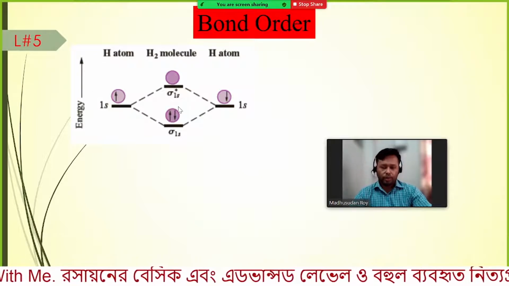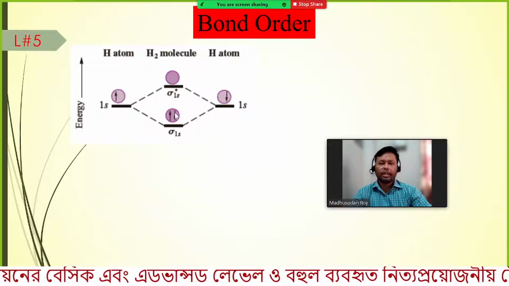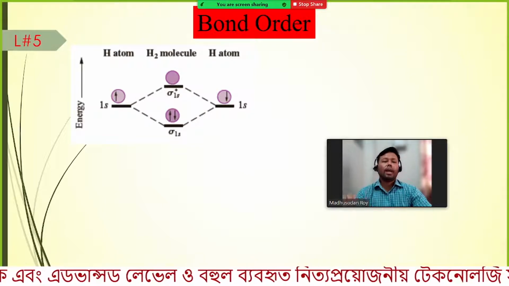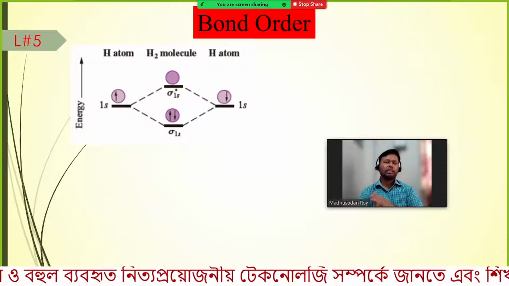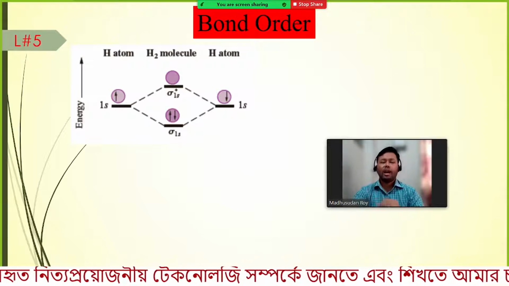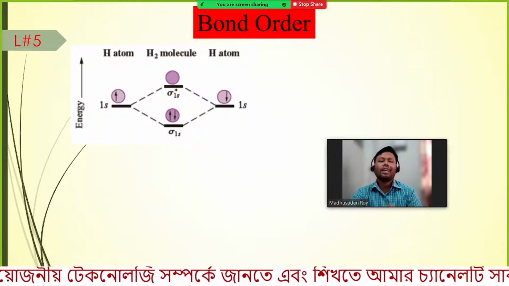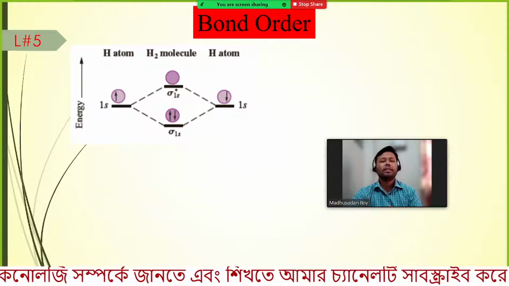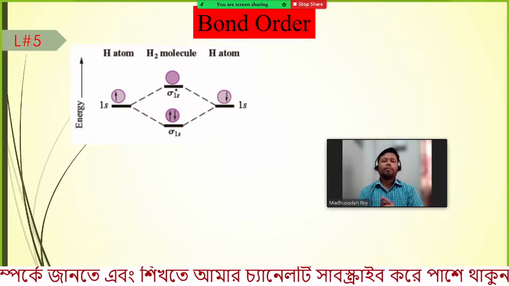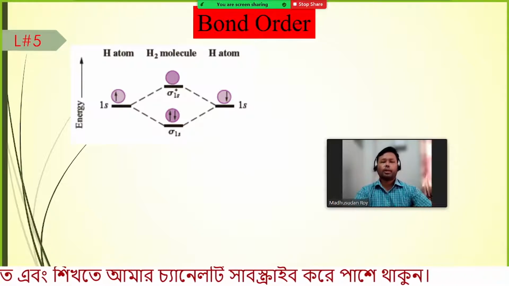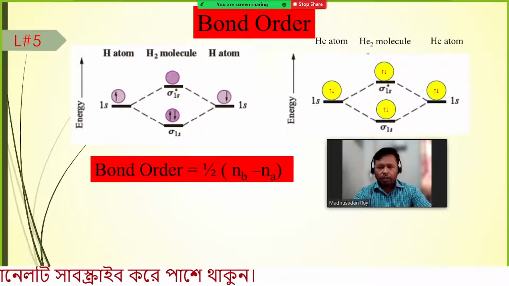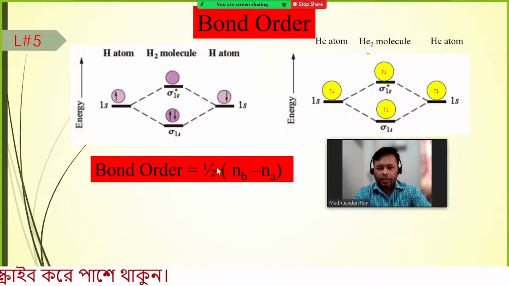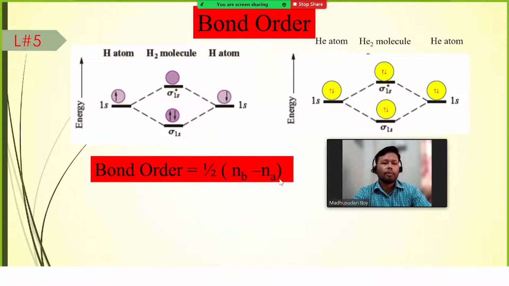If we want to find out the bond order of any molecule, it is defined by a very simple formula. The bond order equals half of the number of bonding electrons minus the number of antibonding electrons.